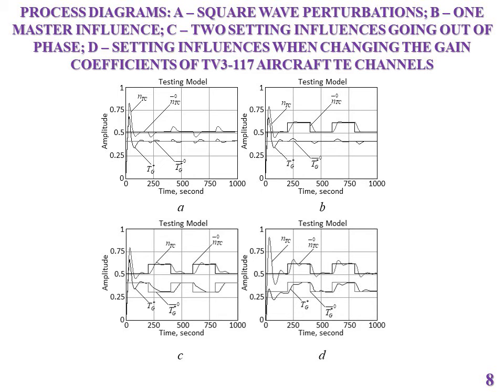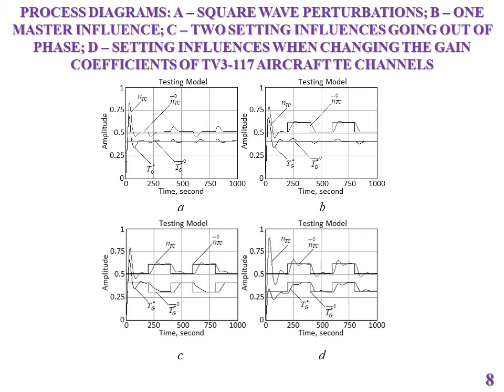The neural network control system for the helicopter turboshaft engine works out quite well both external disturbing influences, figure A, and setting influences, figure B, as well as antiphase setting action, figure C. In a neural network control system, as in classical systems, cross channels have a significant impact on the quality of regulation.